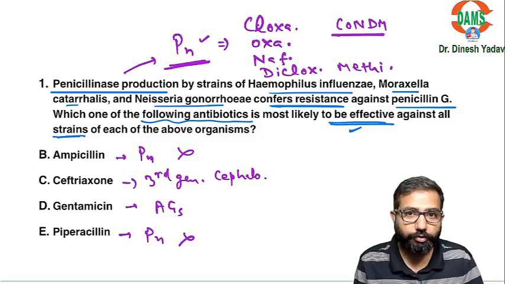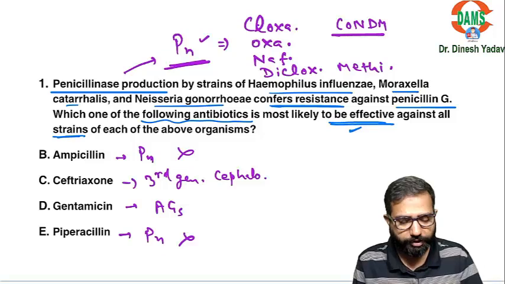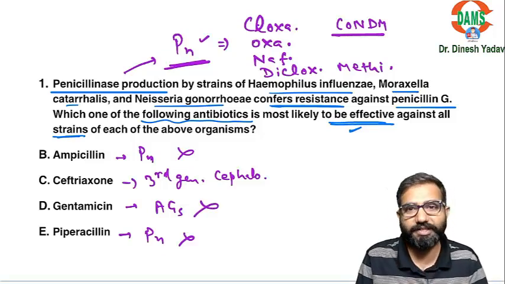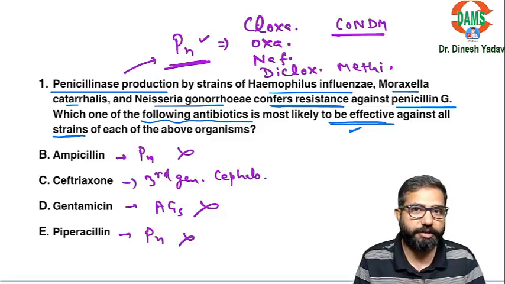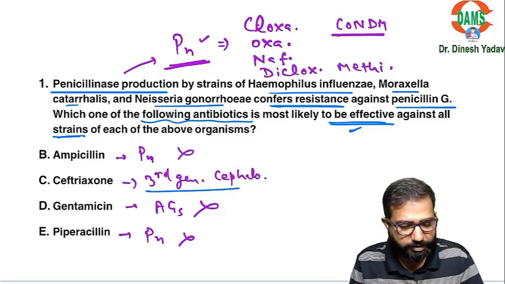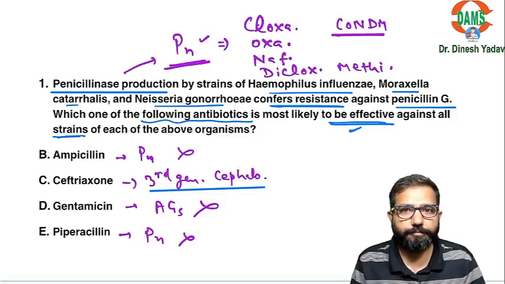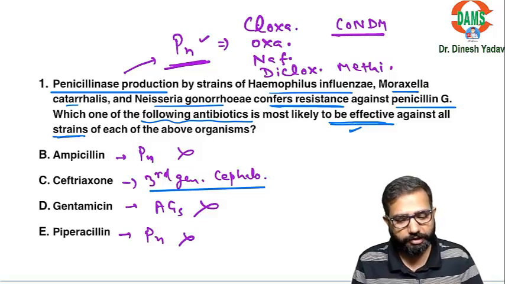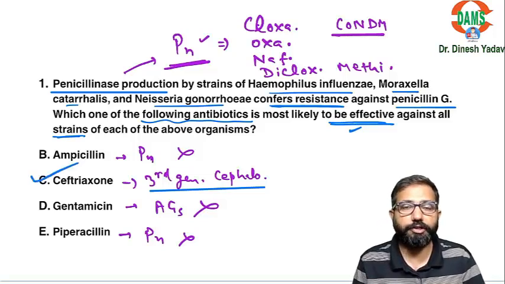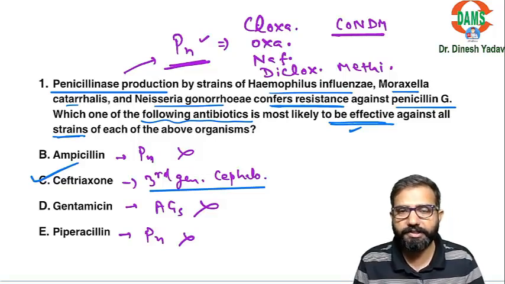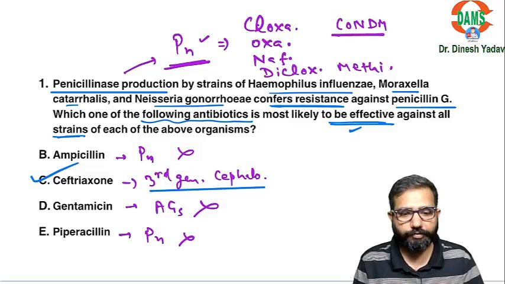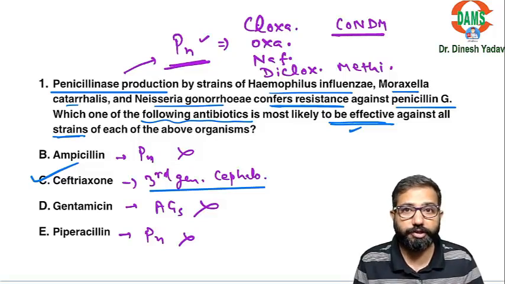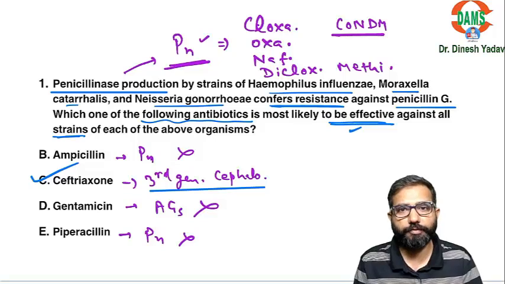Aminoglycosides are not showing the effect against all these organisms. Aminoglycosides are effective mainly for gram-negative bacilli. Third generation cephalosporins are effective for all these. They are effective for H. influenzae. They are effective for Neisseria, Moraxella. All these are effective. That's why they are very good drugs for meningitis. In meningitis patients, we use ceftriaxone. We can combine ceftriaxone with these aminoglycosides, but first choice will be ceftriaxone. So ceftriaxone is the effective drug against all these. That's why in gonorrhea, in meningitis, it is the drug of choice, an injectable antibiotic.